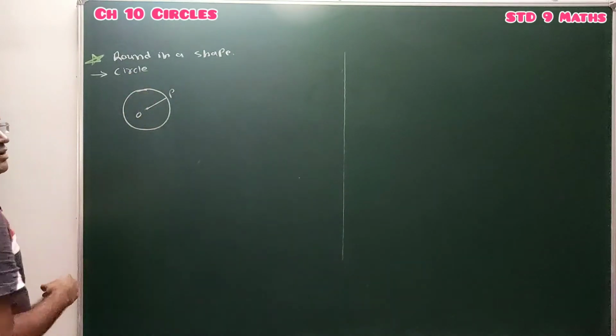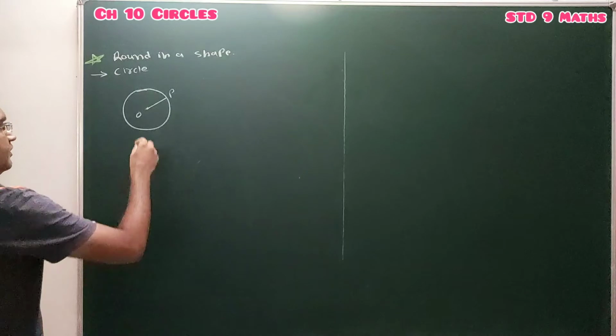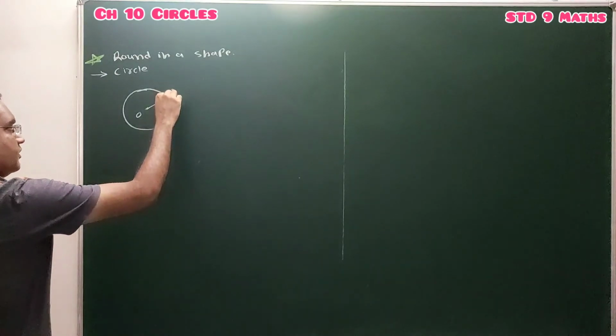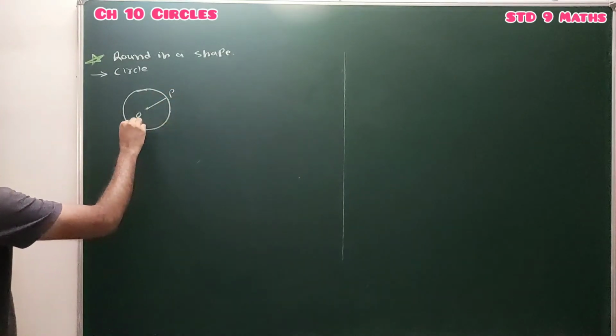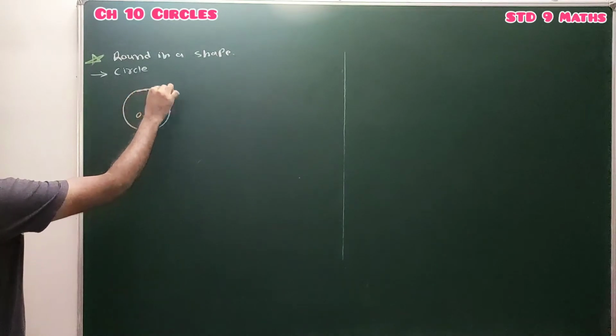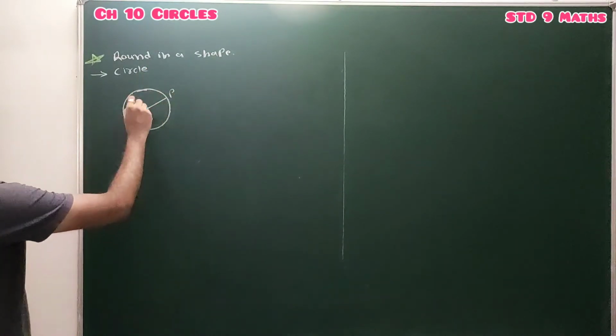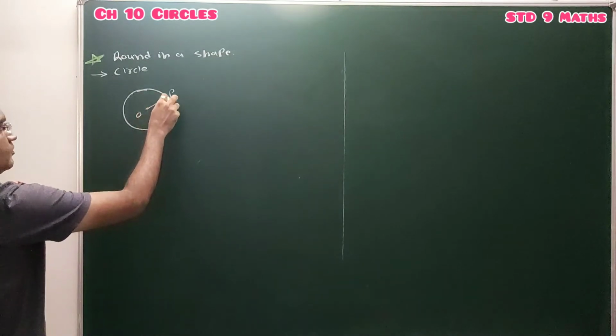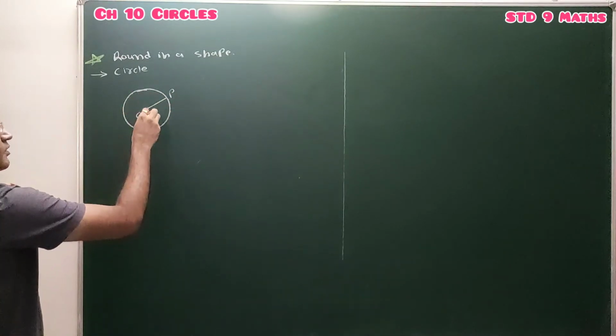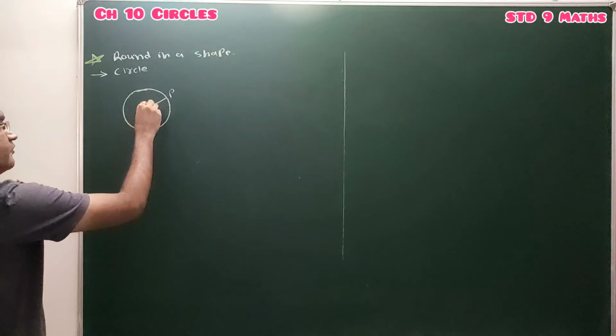So here you can say that this is the collection of all the points in a plane, the plane of this green board. All these points are at the fixed distance, and the distance of all these points is fixed from the fixed point.